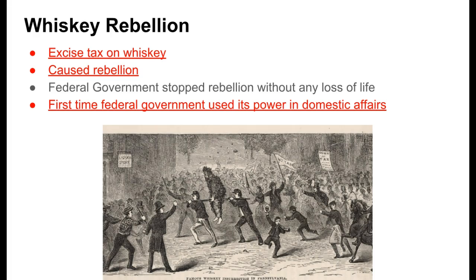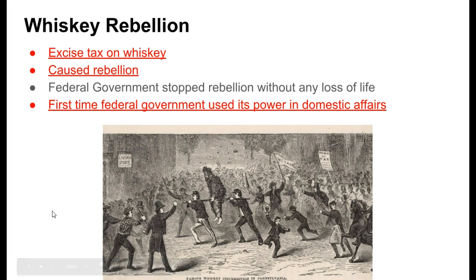The Whiskey Rebellion. So whiskey was an important good in parts of the country. But the government decided to put an excise tax on whiskey, and an excise tax means an extra tax. So it was in addition to whatever other taxes were added on there. You may be familiar with excise tax on things like soda or cigarettes. Alcohol has excise tax.